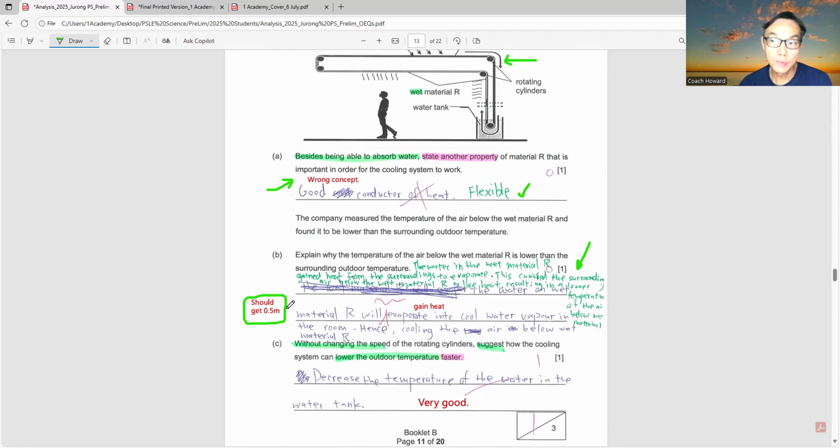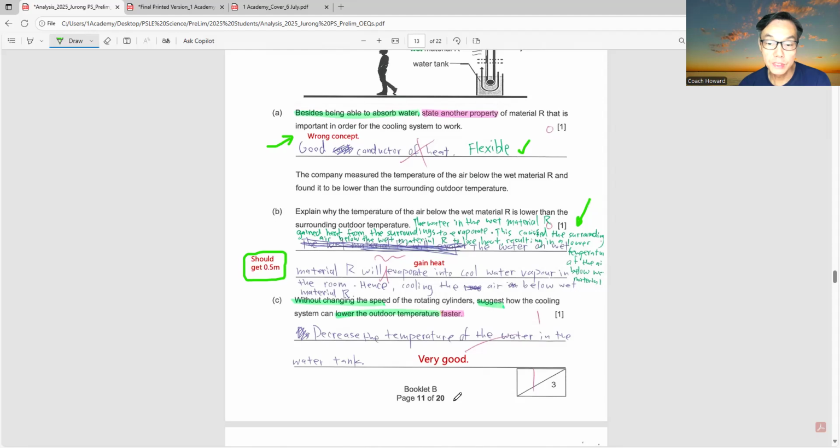If the marking protocol can be divided into half mark and 1 mark, then the student should get the half mark. If the marking protocol is only 1 mark, then the student will not be awarded any mark.